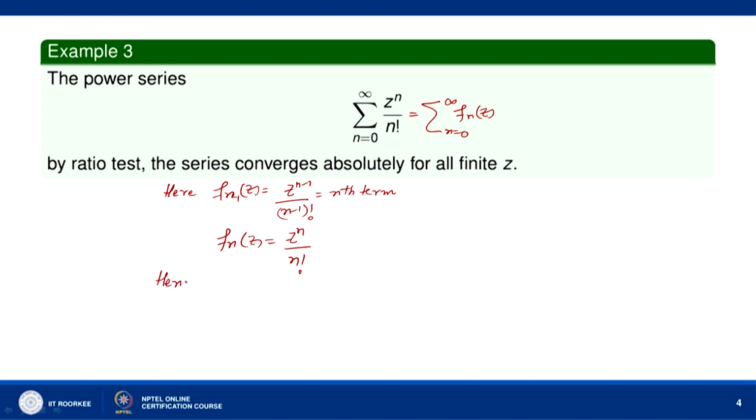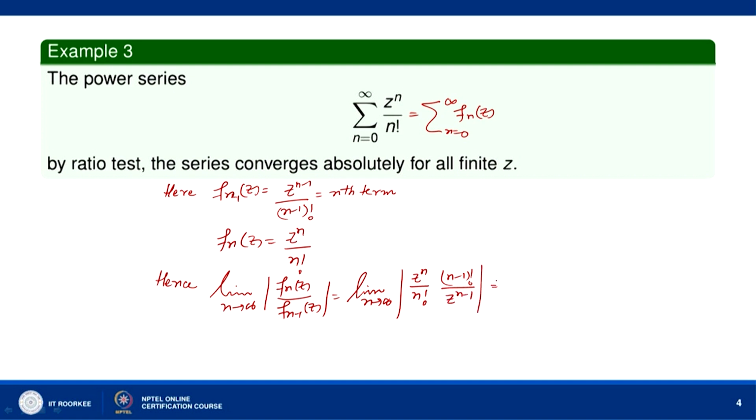Hence, limit n tends to infinity mod of f n z divided by f n minus 1 z is equal to limit n tends to infinity z to the power n by n factorial into n minus 1 factorial divided by z to the power n minus 1. So, this is equal to limit n tends to infinity 1 over n times mod of z, and this is equal to 0 for all finite z.